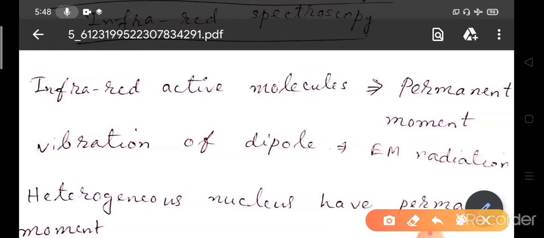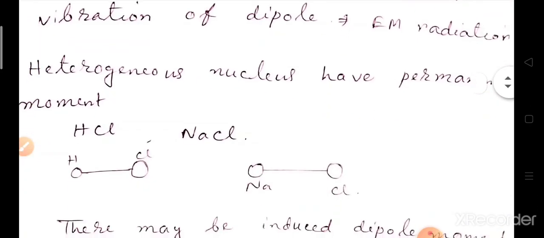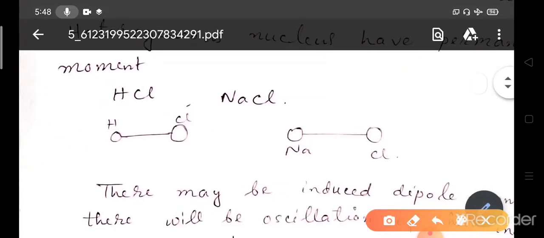So the infrared active molecules can have a permanent dipole moment, and this vibration of the dipole can lead to the generation of electromagnetic radiation in the form of IR radiation. Heteronuclear molecules have a permanent dipole moment, like HCl, like NaCl. They all have permanent dipole moments.